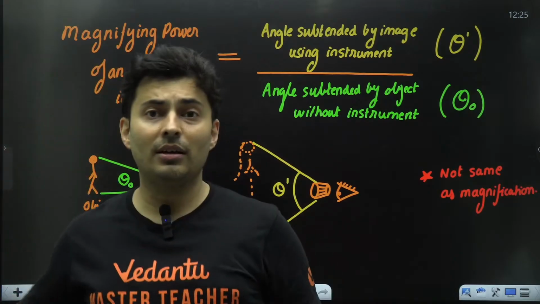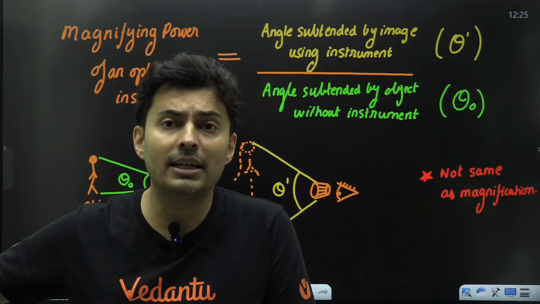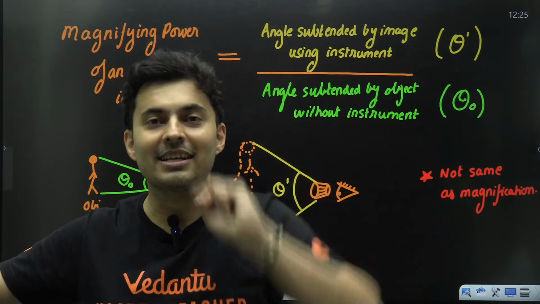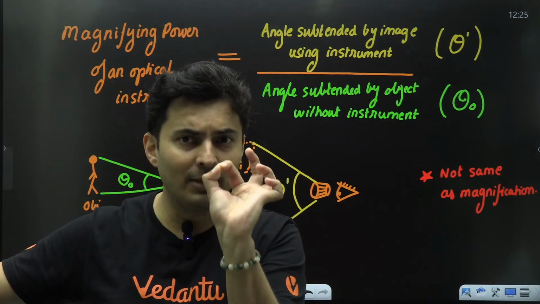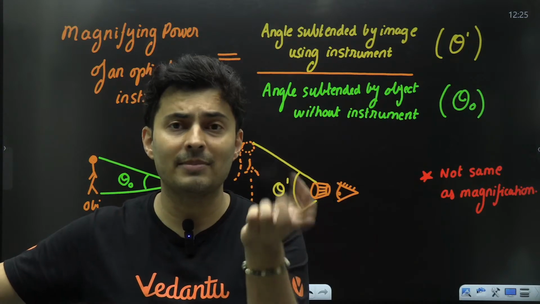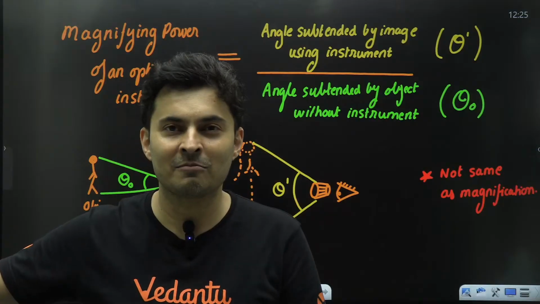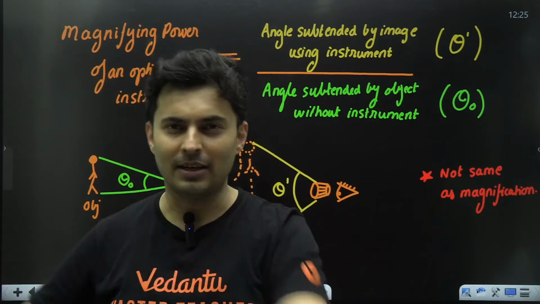So you might have seen on the microscope, it would be written 10x, 50x, 80x, 300x. What is that 300x, 80x? Magnifying power. So if there is a tissue of 1 millimeter, because of that microscope, it will look 300 times bigger. That means 300 millimeters. That's quite large. Got it? So that is the meaning of the word magnifying power.